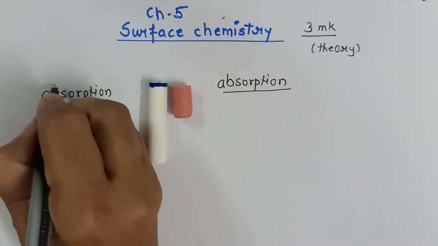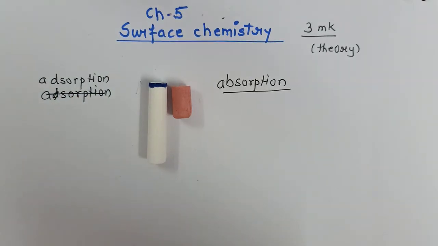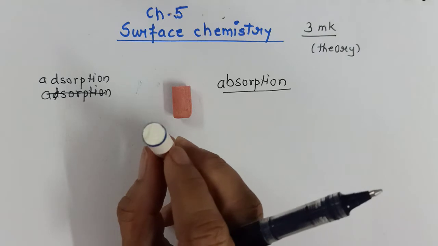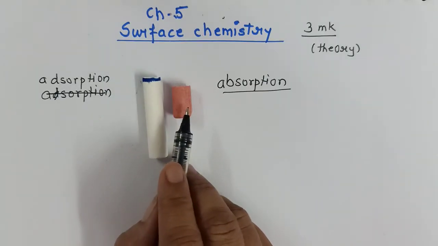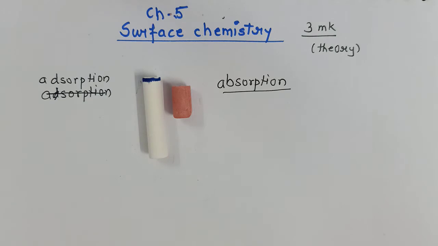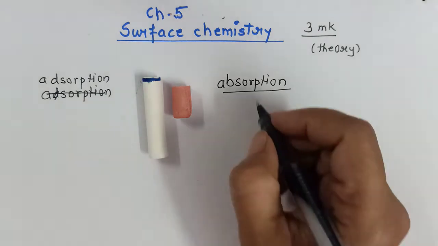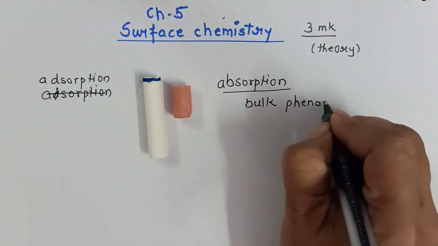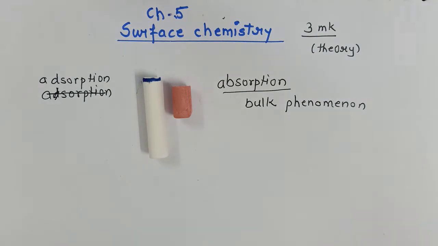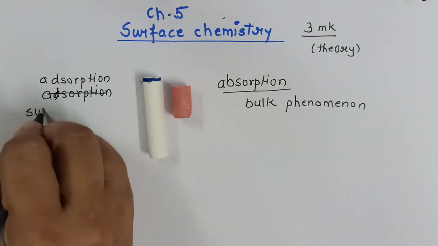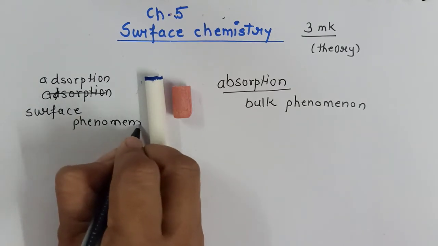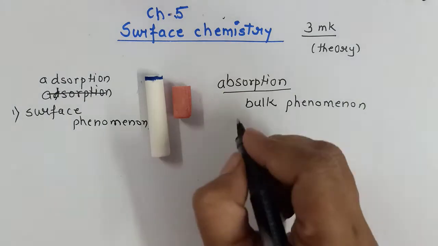Make this correction, it is not B, it is D. So what is adsorption? The phenomena where the molecules will remain only at the surface, they will not penetrate inside, whereas in case of absorption, the molecules will penetrate throughout the medium. So absorption is a bulk phenomena, and adsorption is a surface phenomena. So this is the first point of difference between these two.